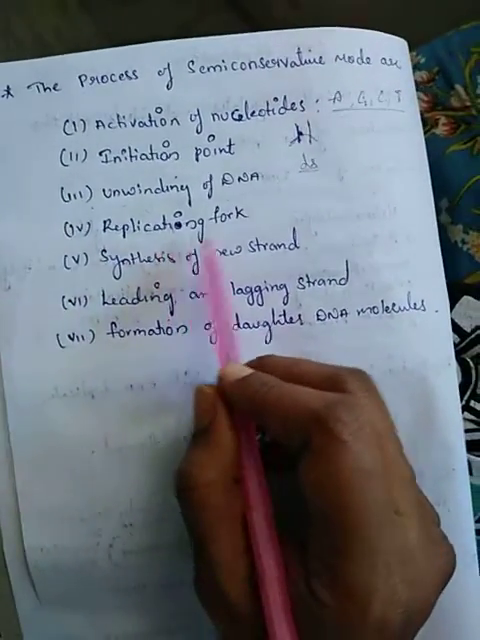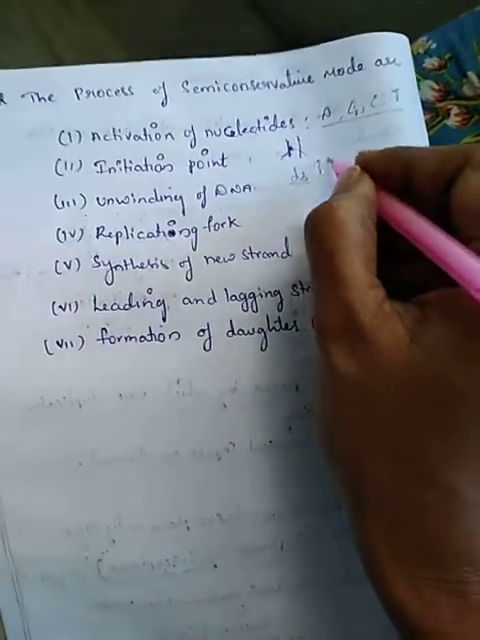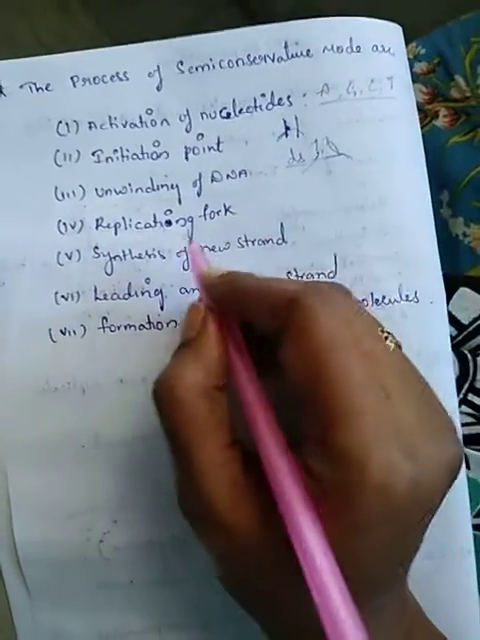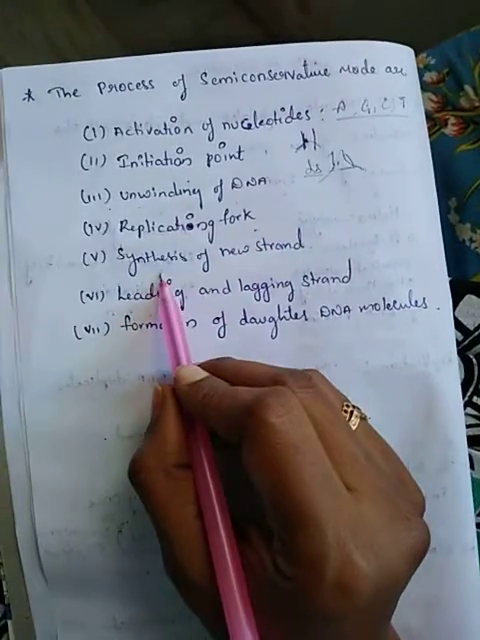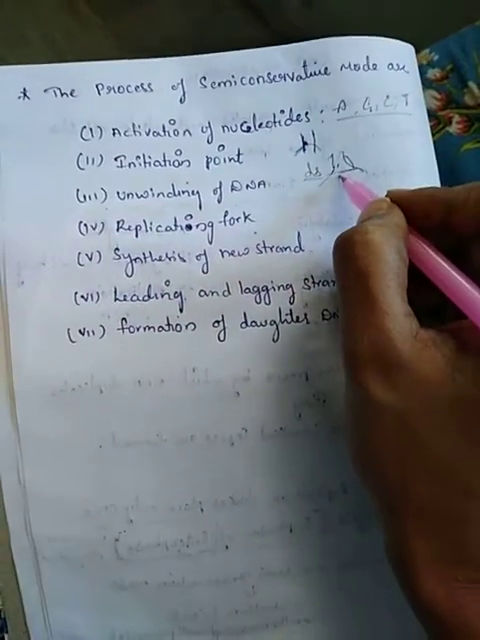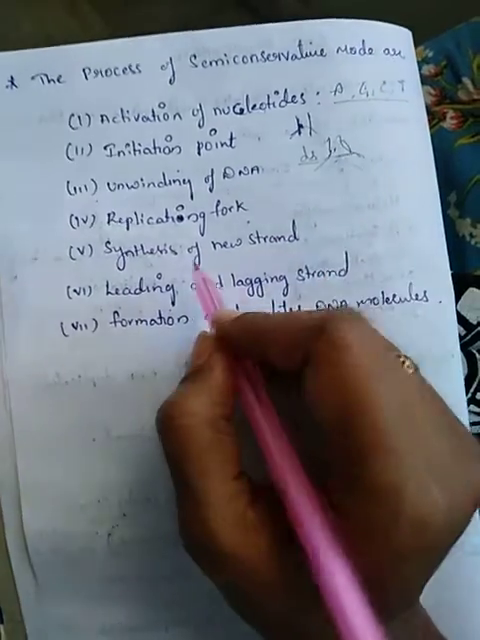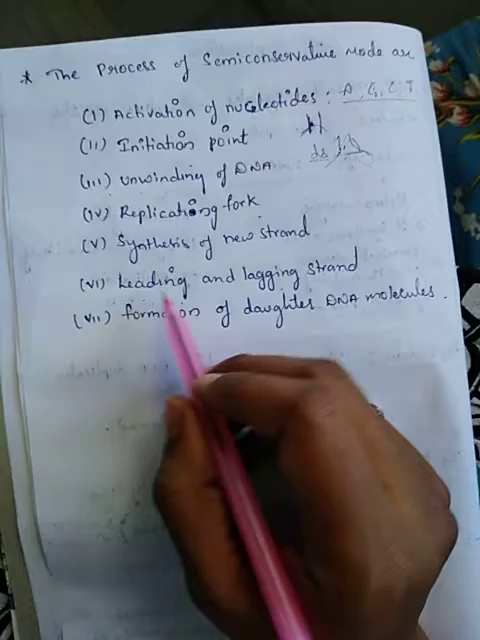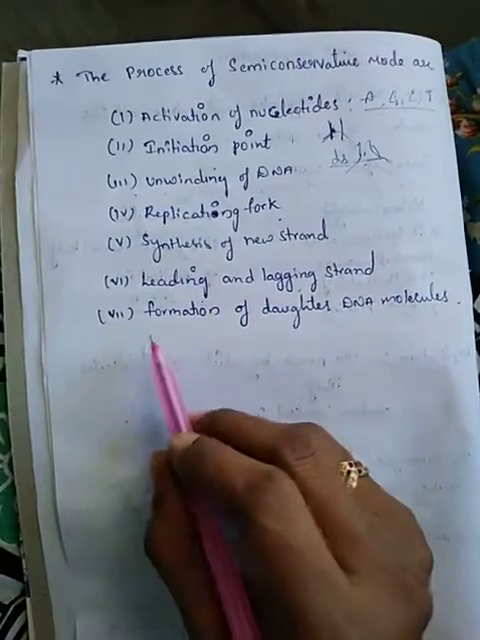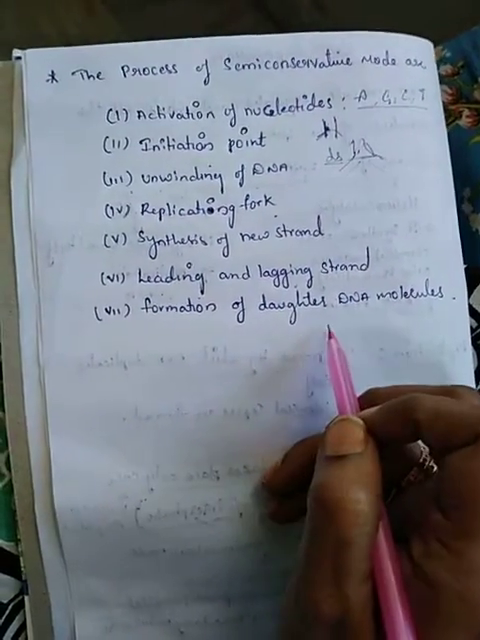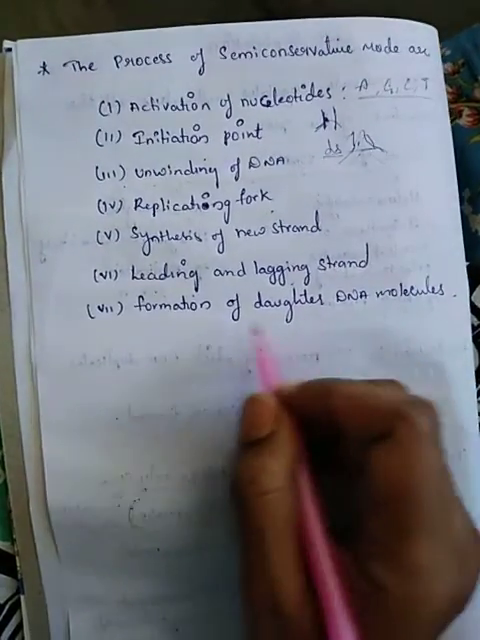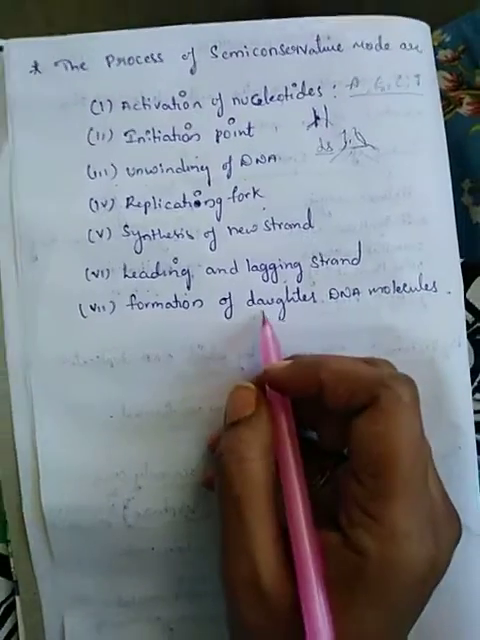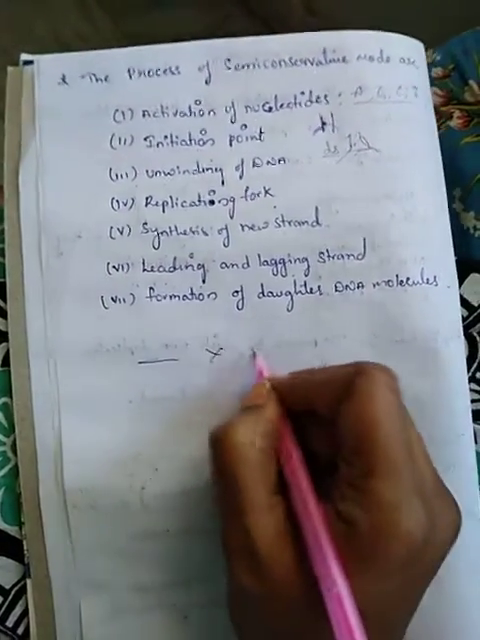Next, fourth step is the replication fork. So एक बार open हो गई तो it forms in a Y-shaped manner. That particular point is called a replication fork. Next, fifth step, synthesis of new strand. ये replication fork का new strand synthesize शुरू होता है. And the next steps are the leading strand and lagging strand. Next, the eighth step is the formation of a daughter DNA molecule. So new daughter DNA strand is formed. This is about the replication of DNA.